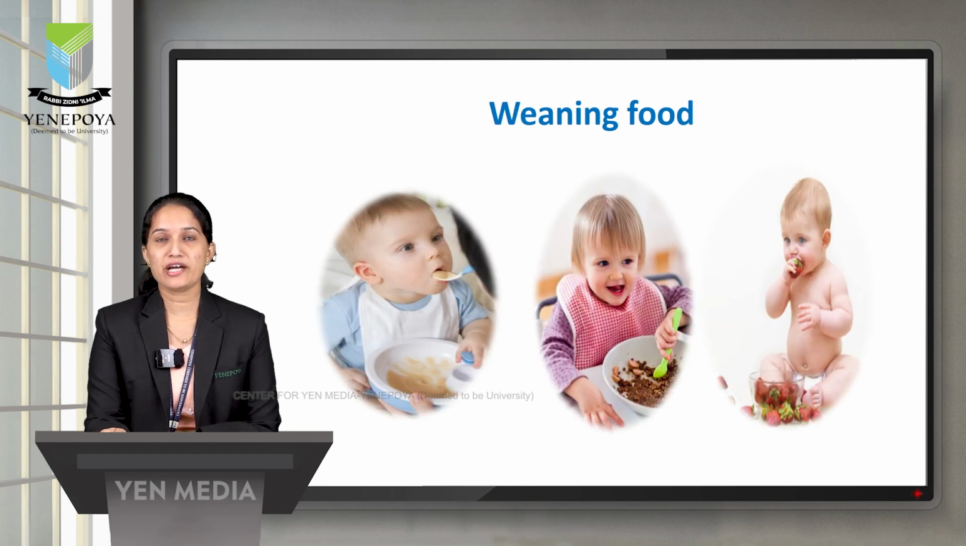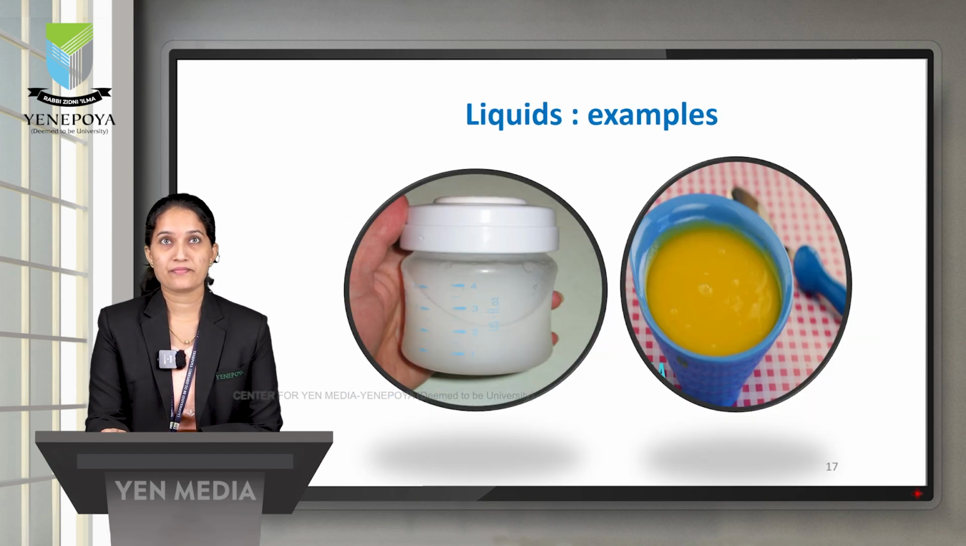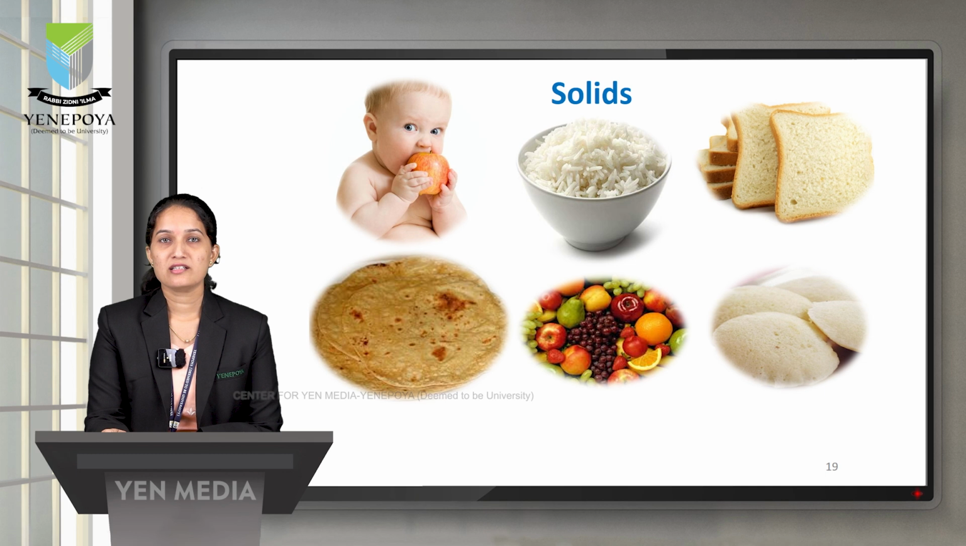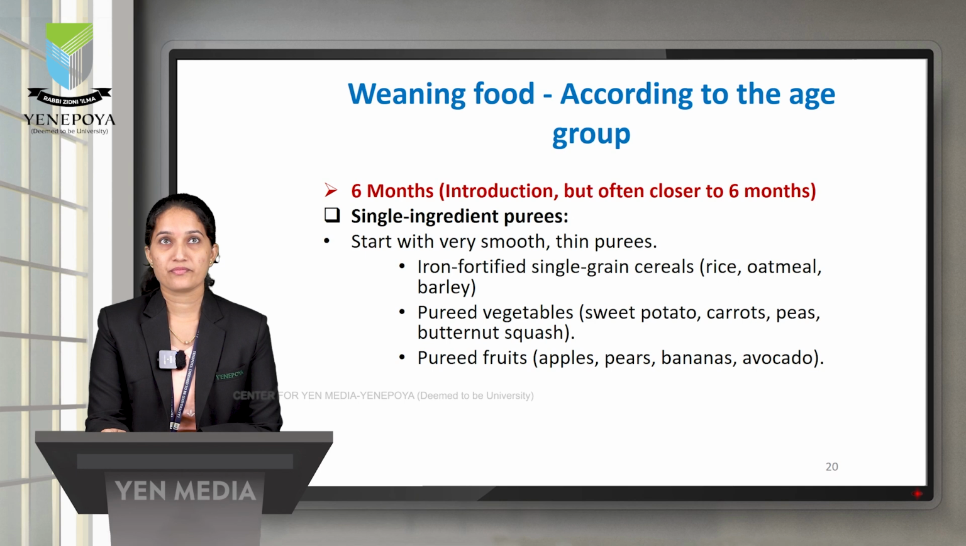Let us see which kind of weaning food we can give for the infants, with a few examples. I said liquid, semi-solid as well as solid diet. Liquid examples are rice water, juice, oatmeal, etc. Whereas semi-solid: pulses, boiled vegetables, mashed banana, mashed potato. Solid diet like fruit as well as vegetable, maybe rice, bread, etc.